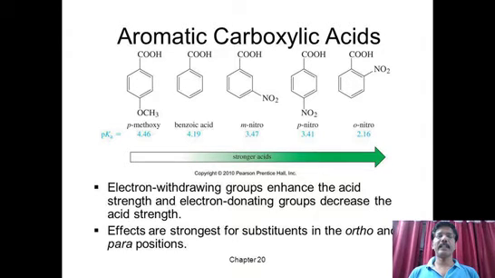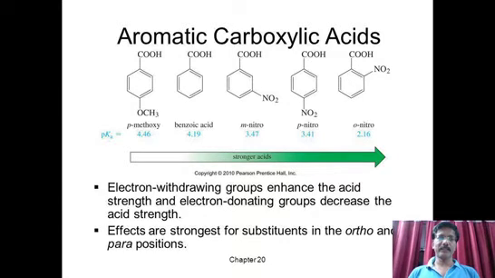If any electron withdrawing group is present, then it can reduce the minus charge. Then that particular carboxylate ion becomes more stable. Therefore, if electron withdrawing groups are present in any carboxylic acid molecule, it will show strong acidic nature. If electron releasing groups are present, then such carboxylic acids show less acidic character.